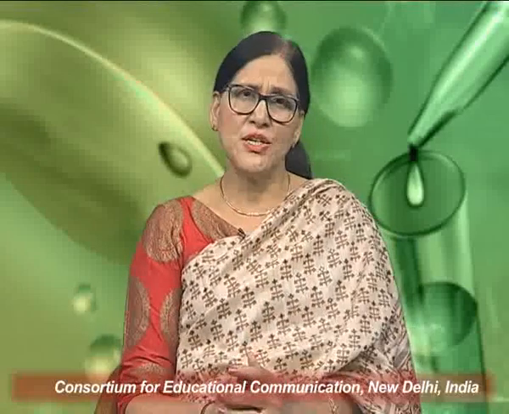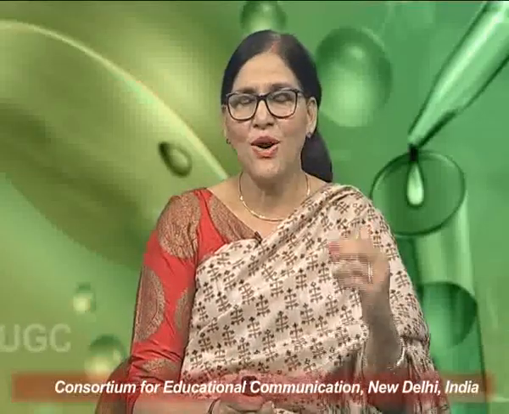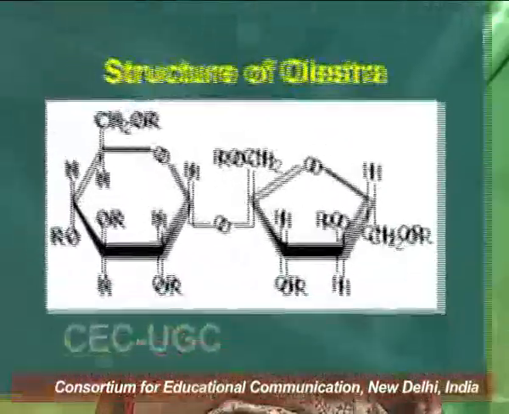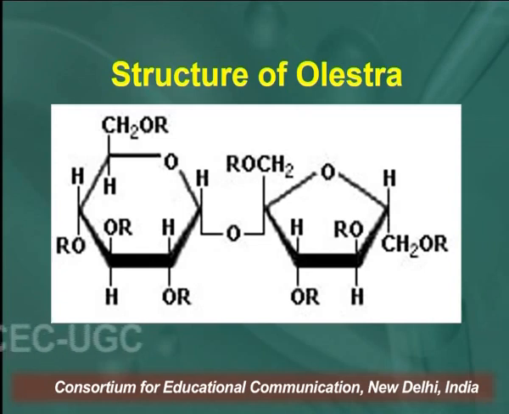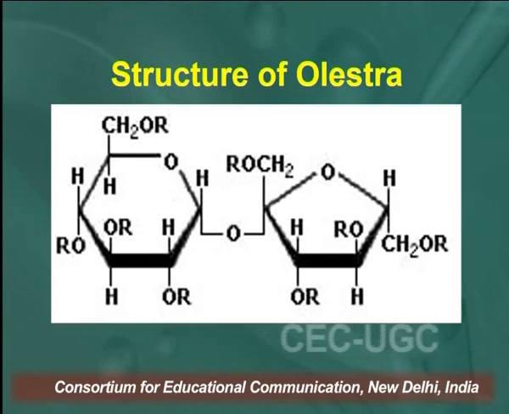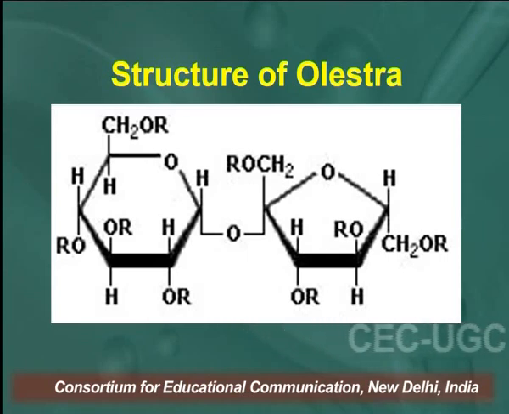Now this is the structure of artificial fats. In the previous part we discussed the structure of natural fats, and we discussed that natural fats contain glycerol molecules, which we get from the glycolysis process from our carbohydrates, from glucose. But this structure is the structure of Olestra, a synthetic fat.